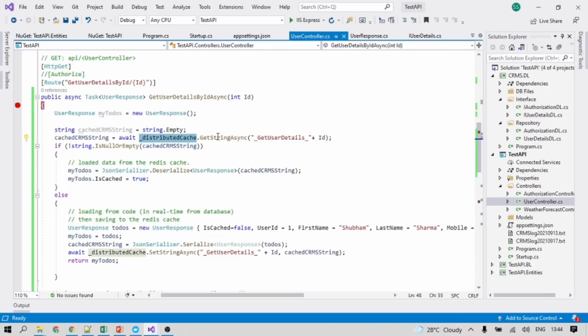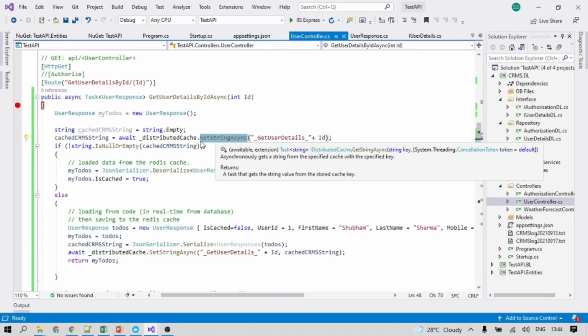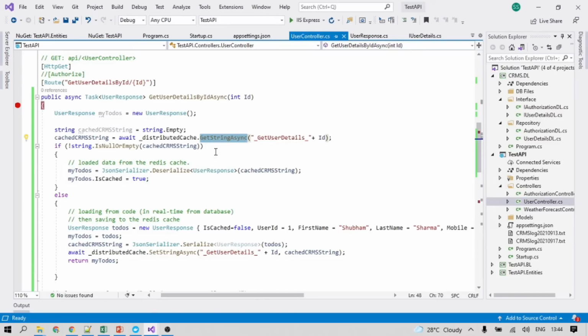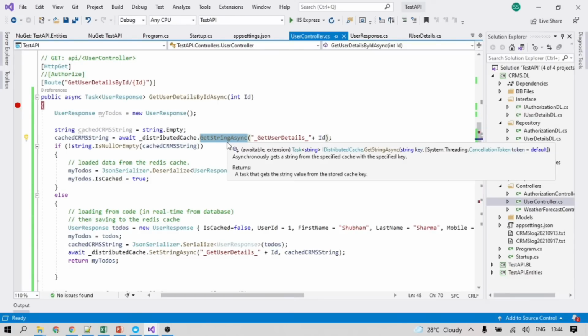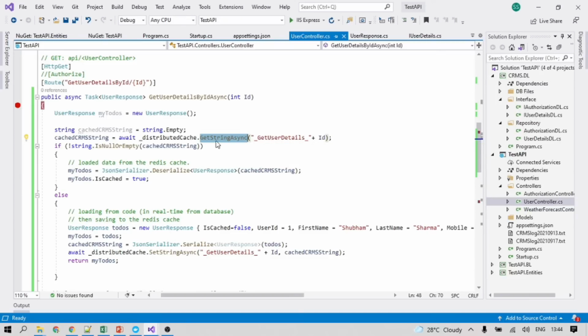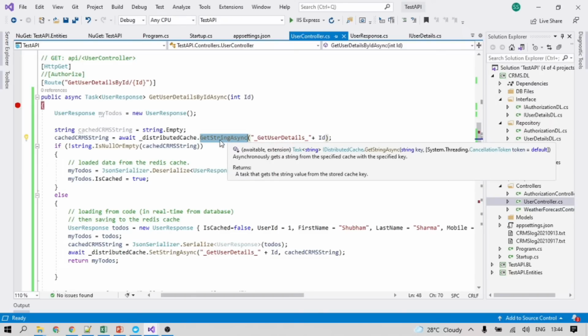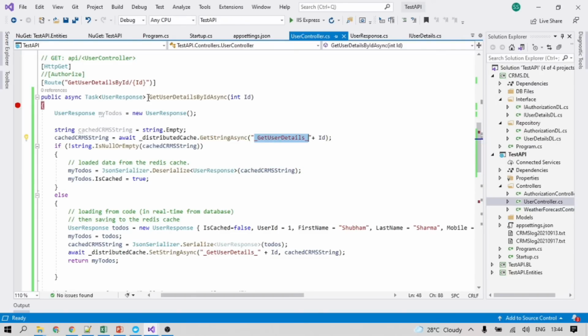Inside there we are getting a GetStringAsync method. We also have some other get methods. Why these methods are being used, we can understand one by one. Whenever we see Async, it means this method is making a call asynchronously. So we are using GetAsync here, and we are passing the API name underscore ID. With this format we are storing the data for the ID 1.